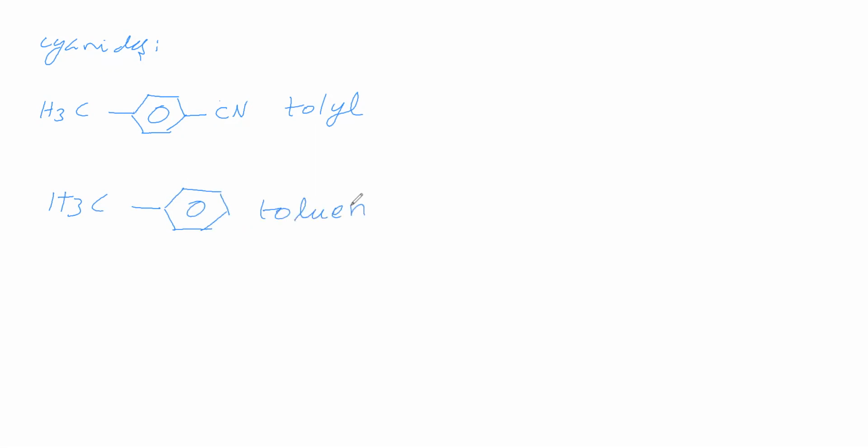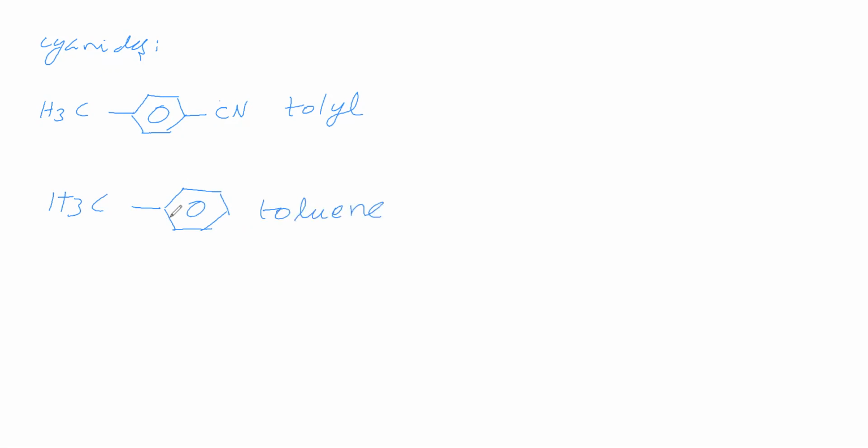Let us continue cyanides. In cyanides, we'll see some of the names. Now we'll take CH3, this phenyl ring, this CN. What is the name of this one? We'll see. This benzene, this phenyl ring with CH3 is called toluene. Therefore, we'll write this as toluene. Toluene means this CH3 with this phenyl ring.